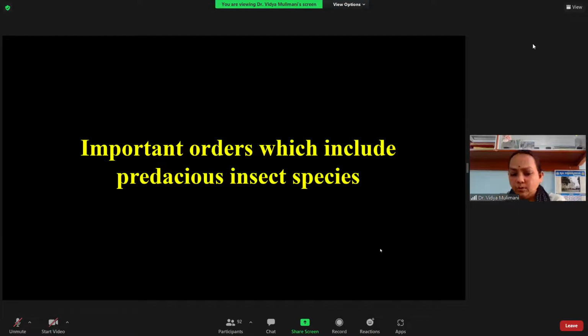Next, I will be moving on to the orders. Here I am not dealing with all the orders, only those important orders which include the predators. I will only give examples of what they are feeding on. Here I am not telling any of the characters. First I'll be telling you about the Exopterygota insects, and then I will go down to the Endopterygota.